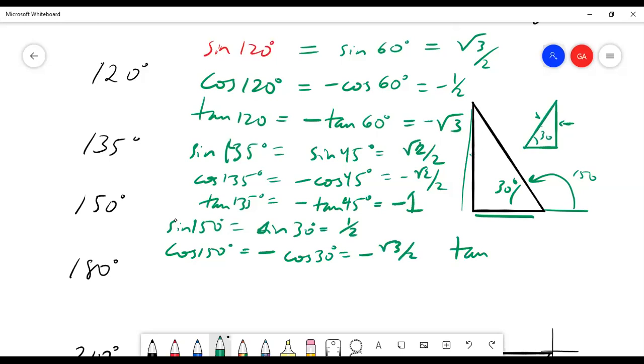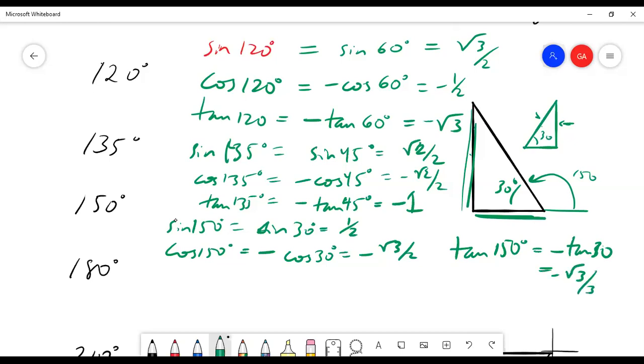I was planning on doing all of these, but I'm now realizing that that's not going to be possible in the time we have. But that's okay, because once you see how I'm doing it, you can work the rest out. Tangent of 150, well, that's equal to the negative tangent. Again, I have the negative sign because it's opposite over adjacent, and this adjacent leg is negative. Negative tangent of 30, and tangent of 30 is root 3 over 3.